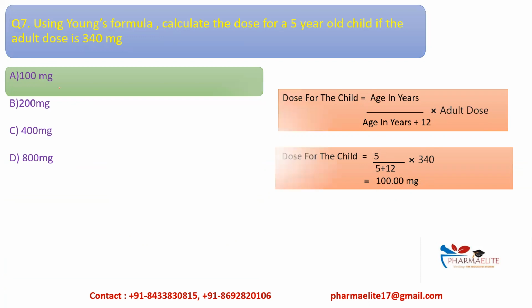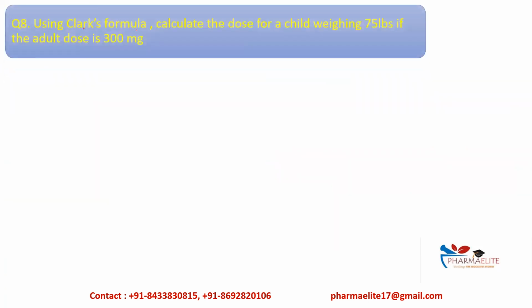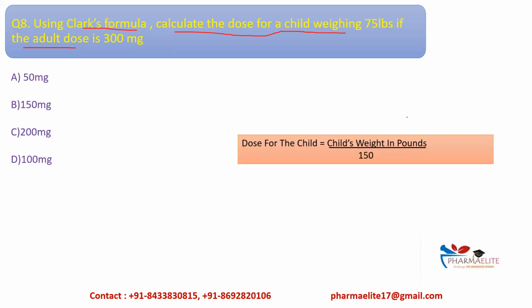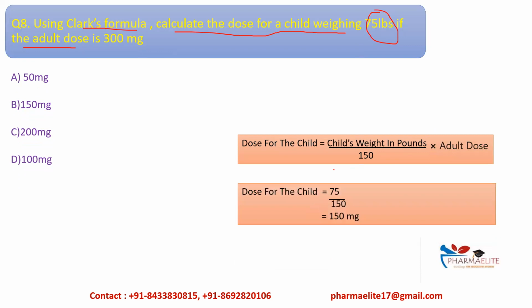Okay, next one, using Clark's formula, calculate the dose of a child weighing around 75 lbs if the adult dose is 300 mg. Okay, so we have to use now Clark's formula. Okay, so the weight over here is given in pounds. So we have to calculate dose for the child is equal to child's weight in pounds, that is around 75, divided by 150, into 300. 300 is the adult dose, and that will be equal to 150 mg.